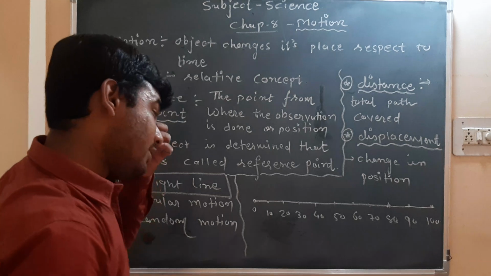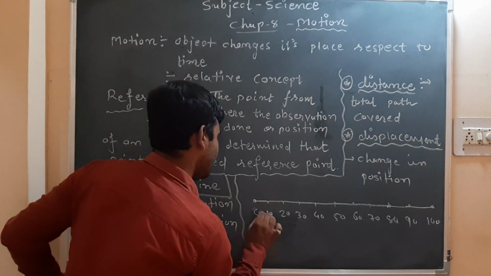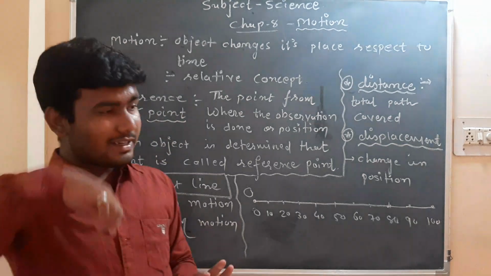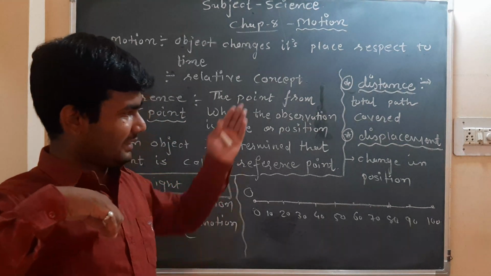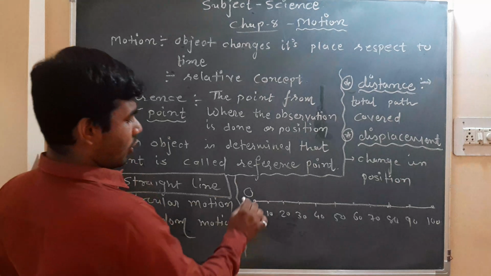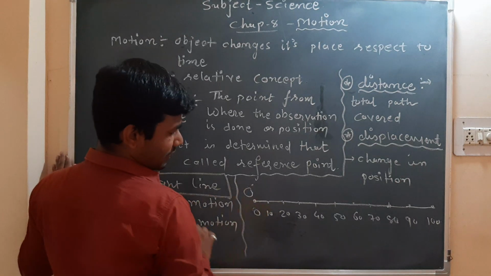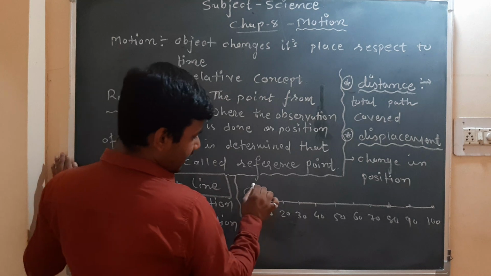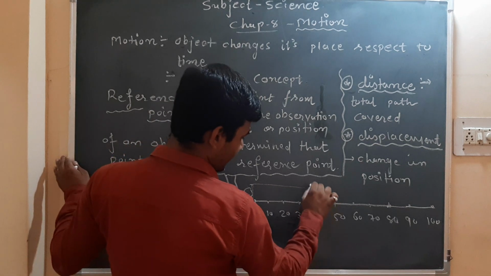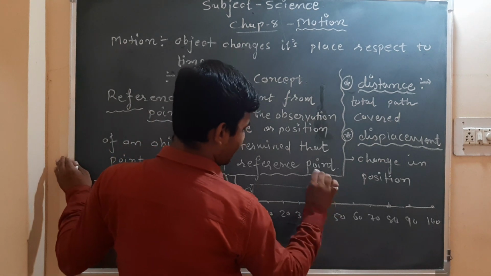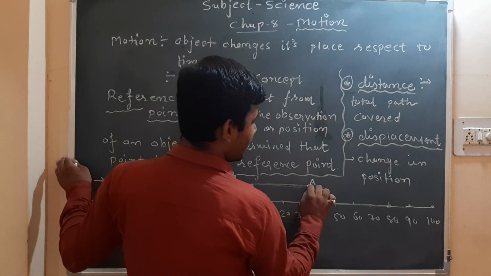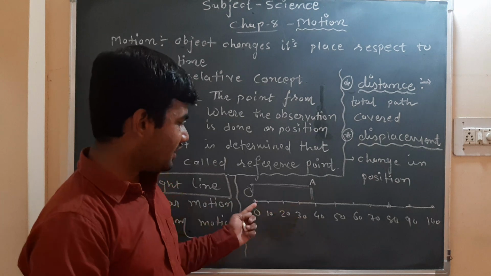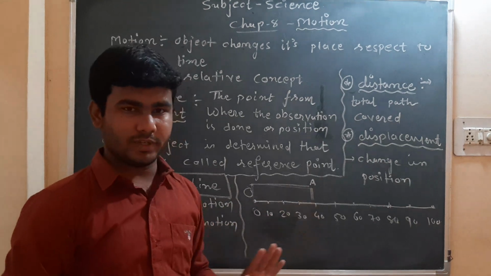Now suppose this is my point O. We will check distance and displacement both. One object starts its motion from this point O and goes to 40 here. Suppose this is my point A. So what is the distance traveled by the object between point O and A? You will say, so simple, it has traveled 40 units.